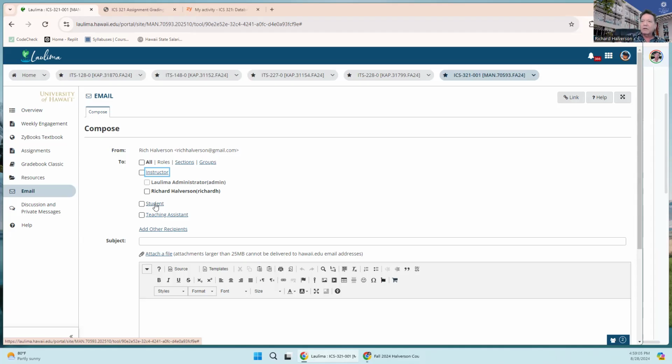I added myself as a student using my richhalverson@gmail.com email address, so you'll see it'll stick out there. And so if you want to send an email to the rest of the class, like for example, who wants to partner on the last project, or whatever you want to do, and you're too embarrassed to have me see the email, make sure you uncheck that checkbox. I don't really care about that.